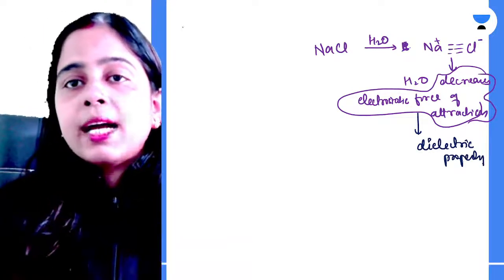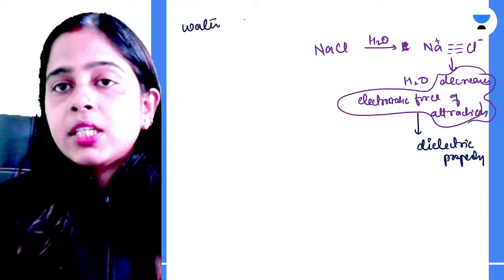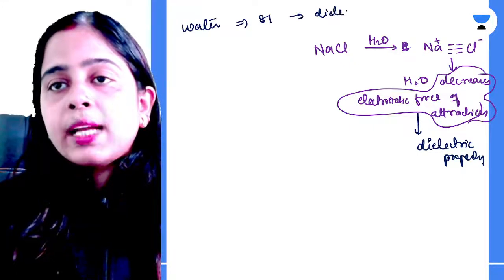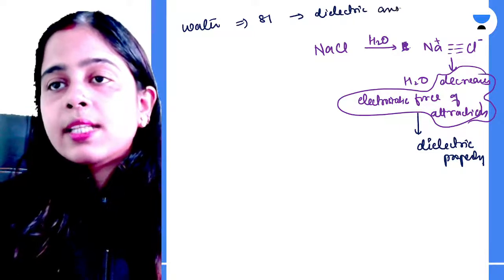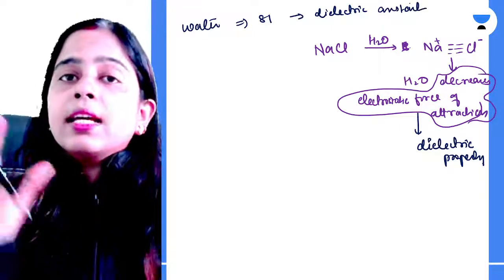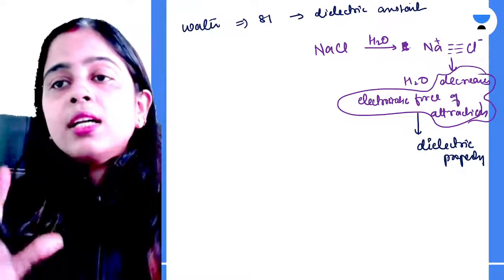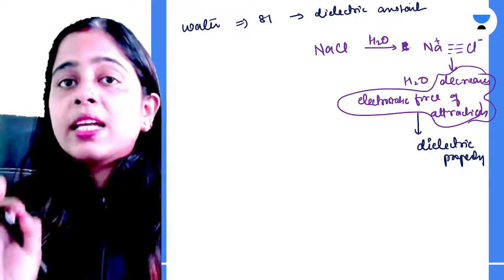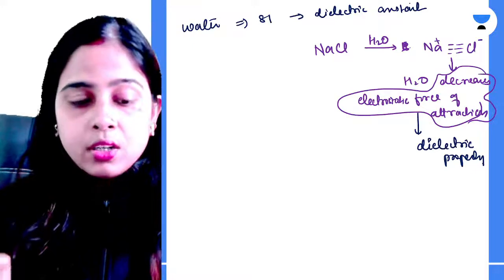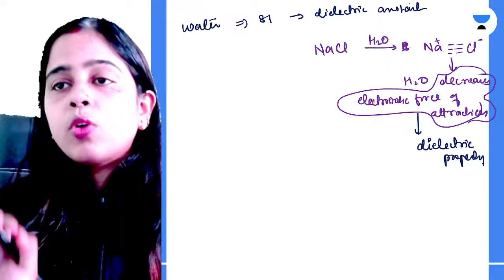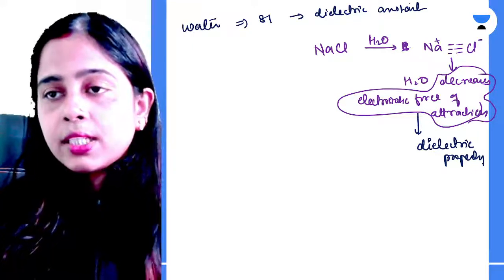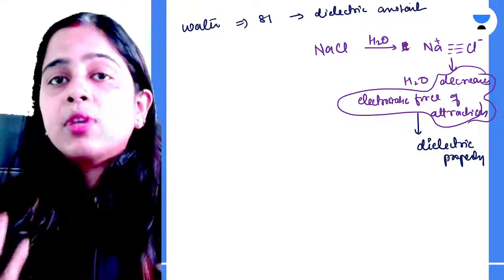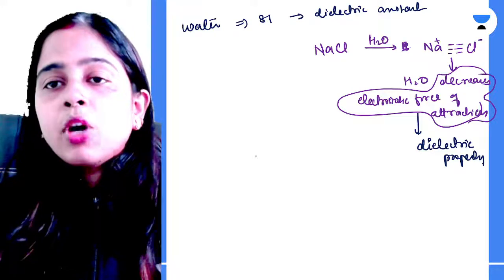The dielectric constant of water is 81. The dielectric constant of pure water is 81. That means it can decrease the electrostatic force of attraction between the two ions by 81 times. What does this mean? That water can decrease the force of attraction between the ionic solutes by 81 times. And what happens now?